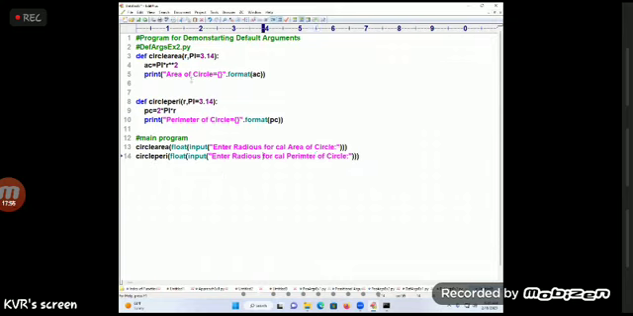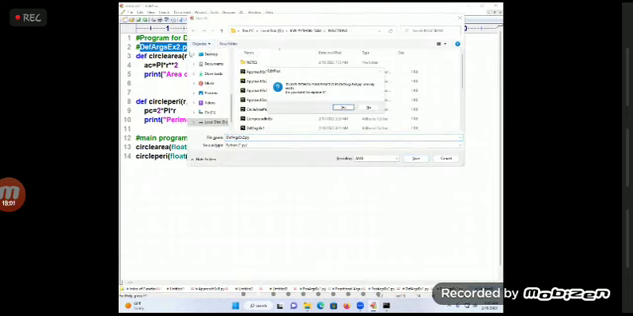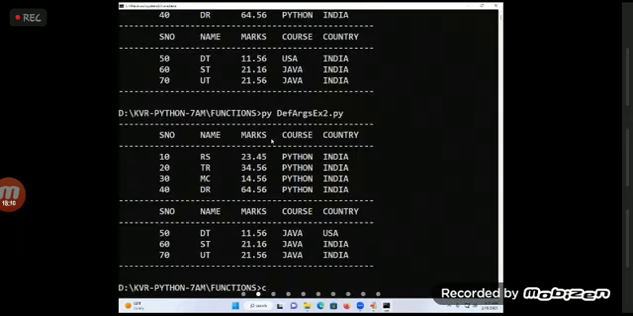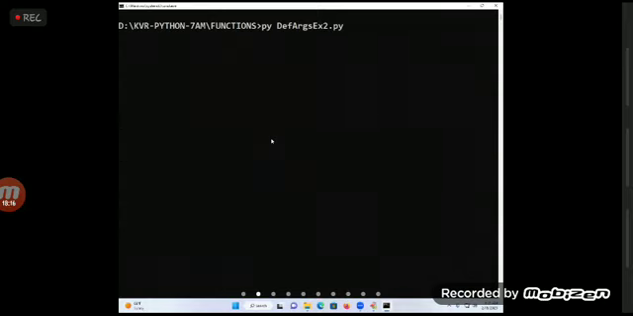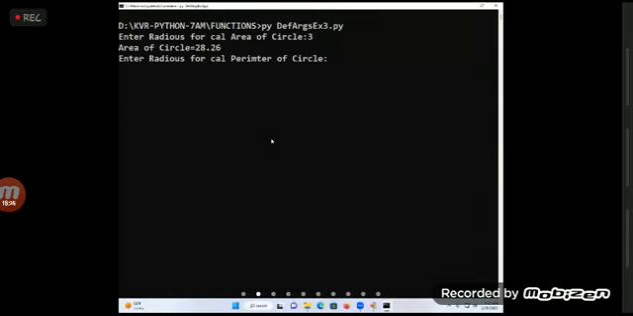Coming to the point, you save this code as default arguments example 3.py. Go for it. Enter the radius for calculating area of circle, say 3, and area of circle is equal to 28.26. Enter the radius for perimeter, 3.4. Perimeter of circle 21.352.